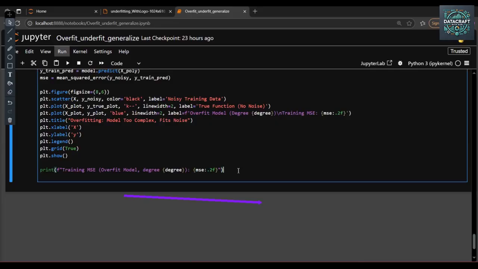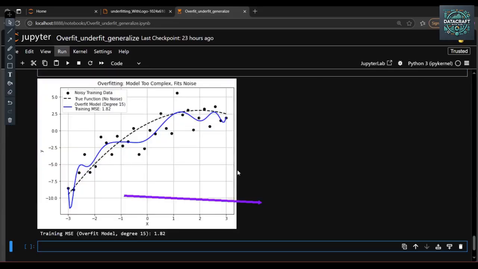Let's execute this code. Now let's understand what this plot is indicating. We fit a very complex polynomial model of degree 15. See, this blue line passes through almost every training point.